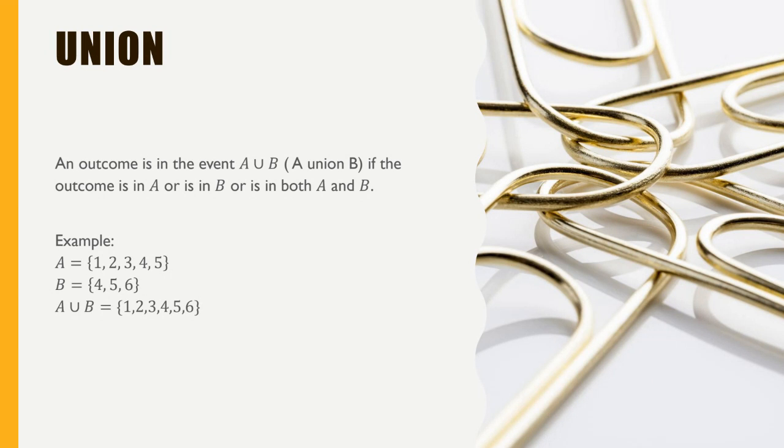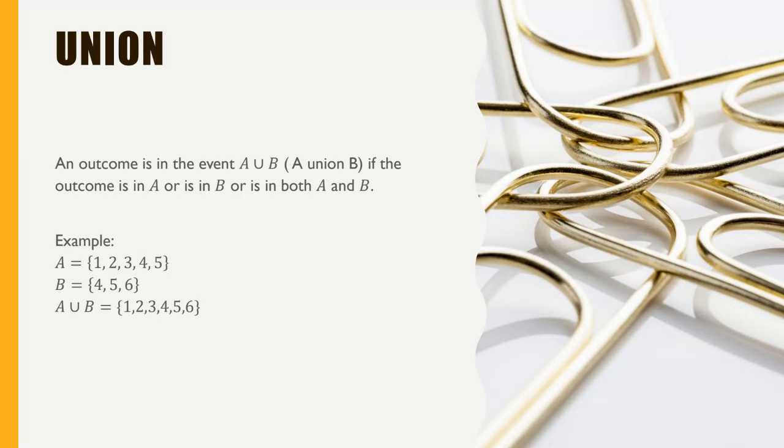An outcome is in the event A union B if the outcome is in A or in B or in both of A and B. So what does it mean? If I say I'm creating a new event A union B, means it has all the outcomes from event A and also all the outcomes from event B.